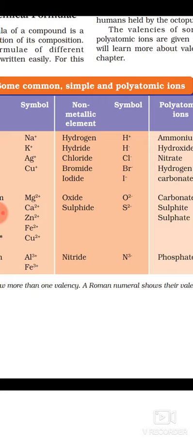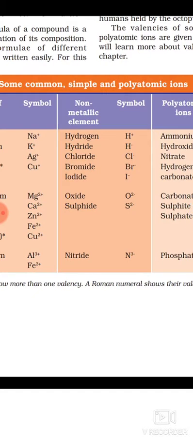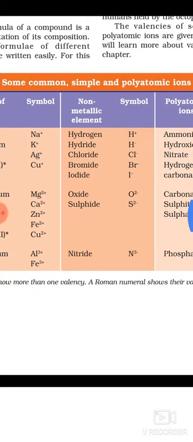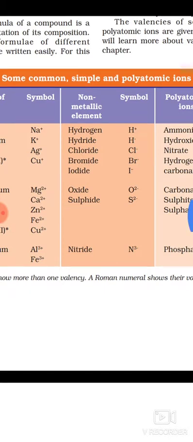Okay, what is valency? How can we write the valency? Valency is written without charge. Suppose you write the charge and number also, then that is termed as oxidation number. Okay, this is the difference. Bromide, the valency is 1, the oxidation number is 1 minus. It has 1 negative charge more. Iodide, oxidation number 1 minus, valency is 1.